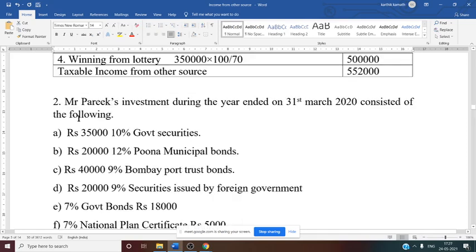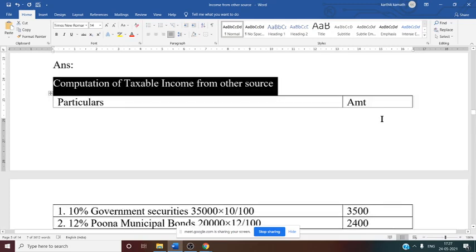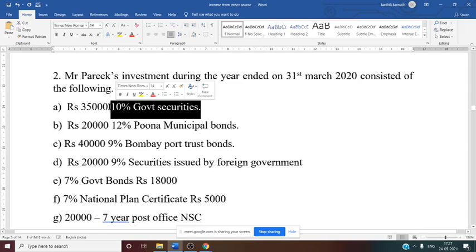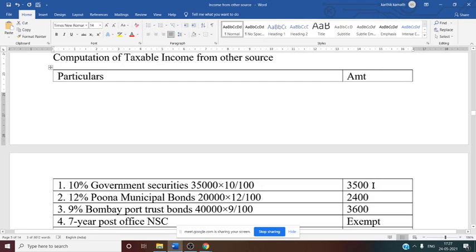Now if you see here, solution part, computation of taxable income from other source. Again, particulars and one amount column you need to do. Now let us see here. First one, we are talking about 10% government securities, given in the question. Amount is given, 35,000 worth of security, 10%. So directly interest we can calculate, 35,000 into 10%. What is the amount here? 3,500. So 3,500 we have written under the amount column.